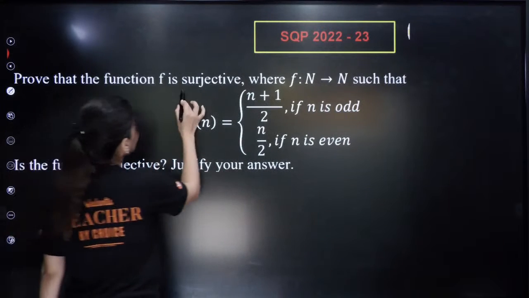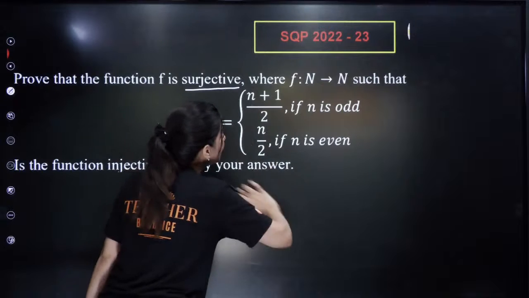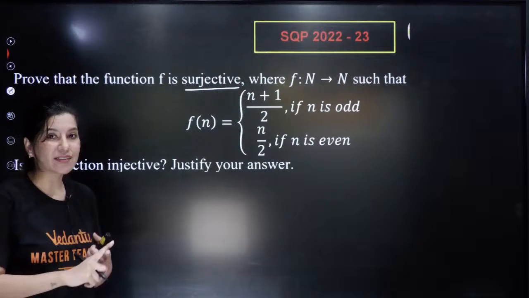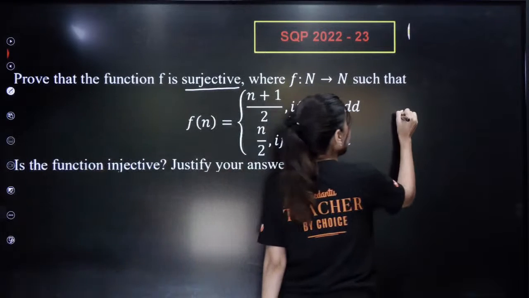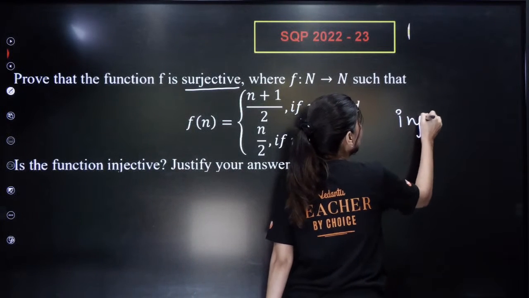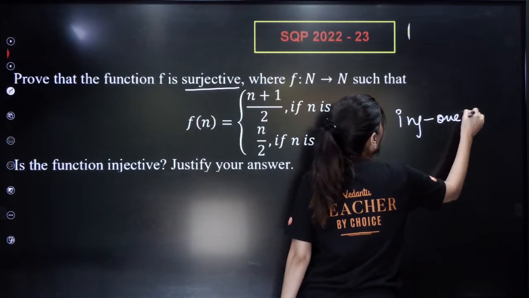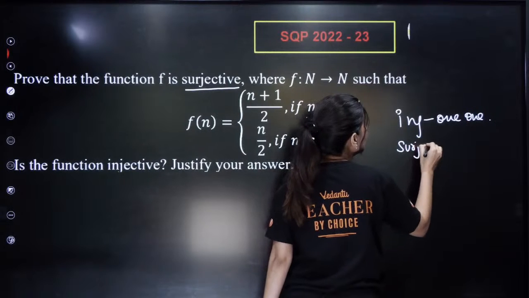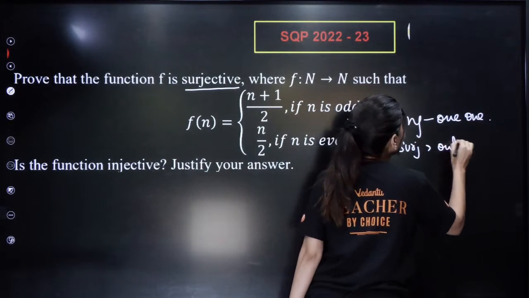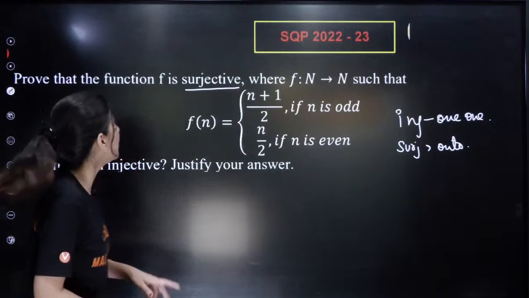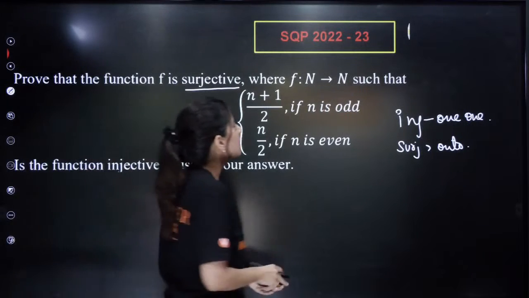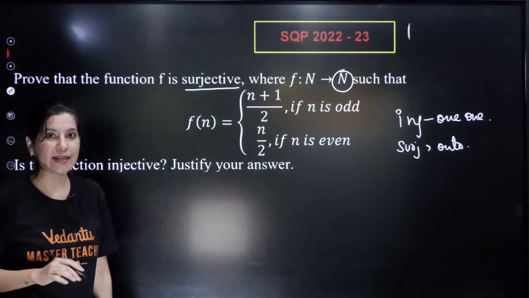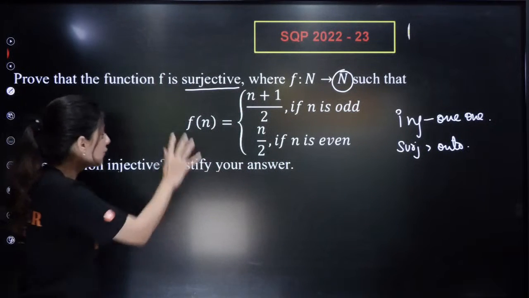So prove that the function is surjective. We need to prove that my function is surjective. Surjective is what I told you. Injective is 1-1. Let me just write it down. Injective is 1-1, and surjective is onto. So we need to prove that my function is onto. That means I need to prove that my function's range is all natural numbers. All natural numbers. So what is my function?